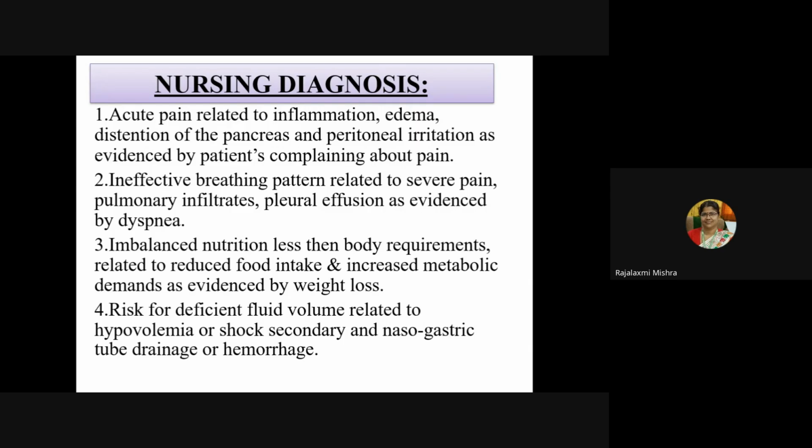I have already told you what intervention you will do for this type of nursing diagnosis. If the patient has a potential, not actual, fluid volume deficit, you have to check the intake and output, observe for the features of dehydration, then administer the fluid, control it with the drop rate, and take the weight of the patient. Then you will know whether the fluid is adequate or not.